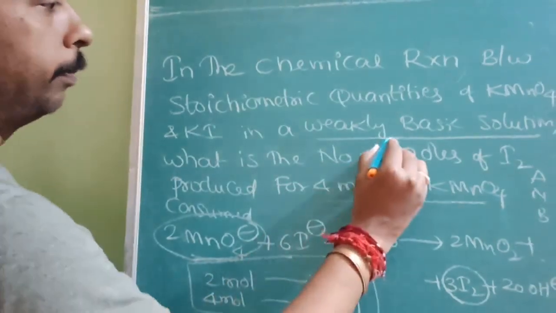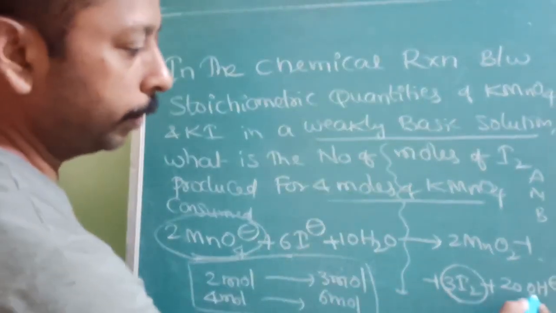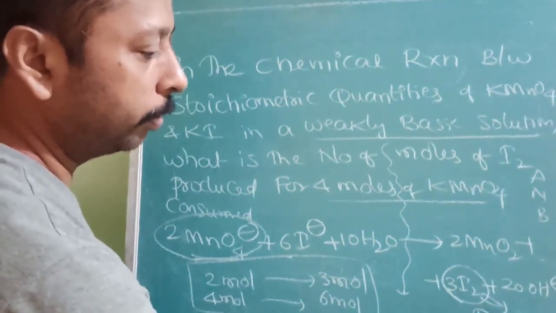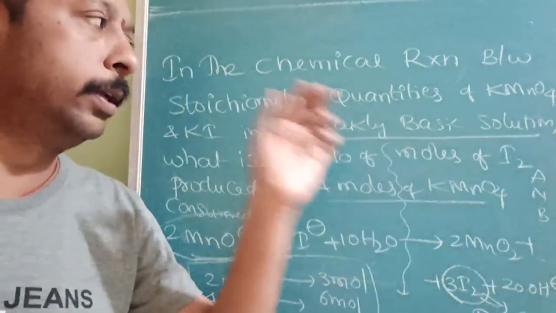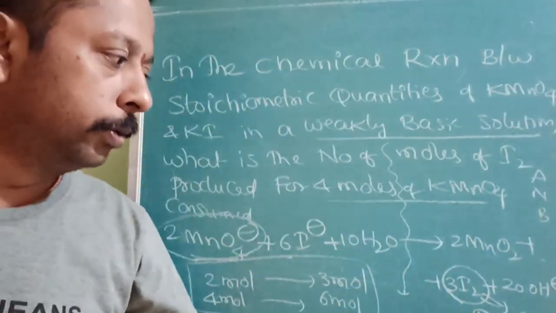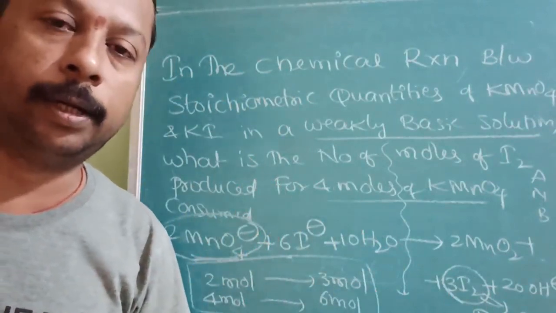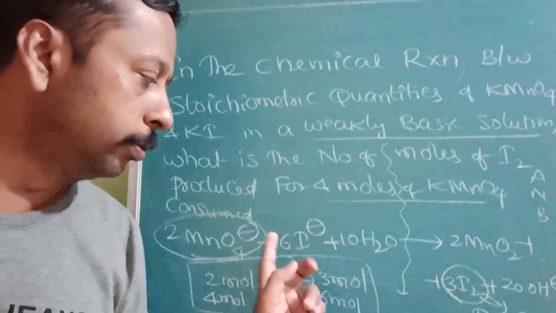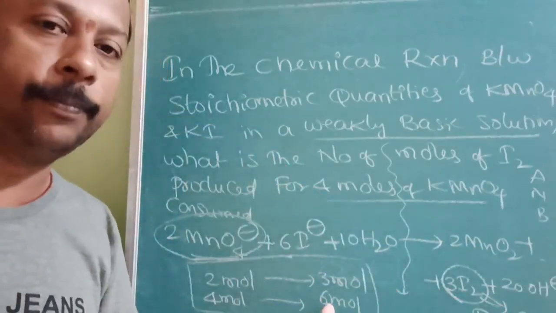Actually, in a basic neutral medium, if it is mentioned, I2 will not be produced. It will produce IO3 minus. Here it is clearly mentioned as neutral. So then IO3 minus, so the answer will be 0. If it is a neutral medium, the answer will be 0, because I2 will not be produced, as it is further oxidized to IO3 minus. That time this answer will be 0.